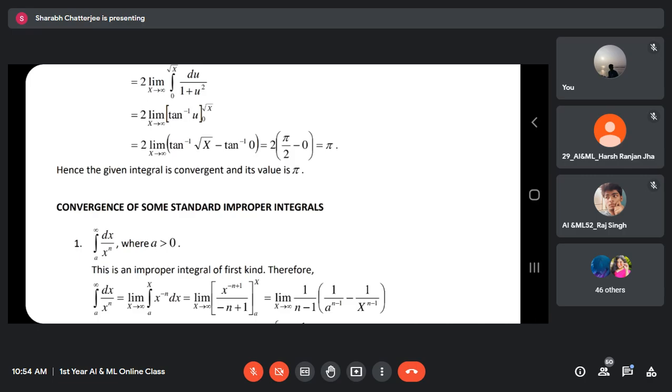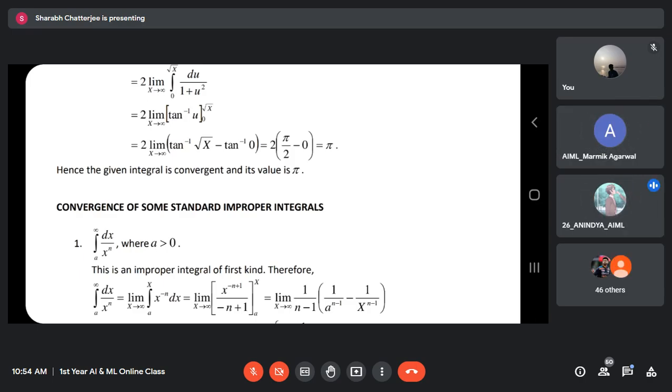Is there any effect of the limit on that term? No, sir, it comes out. Tell me the next limit. That is limit x tends to infinity of 1 by x raised to n minus 1. Think and tell me. 0, sir, for n less than 1.